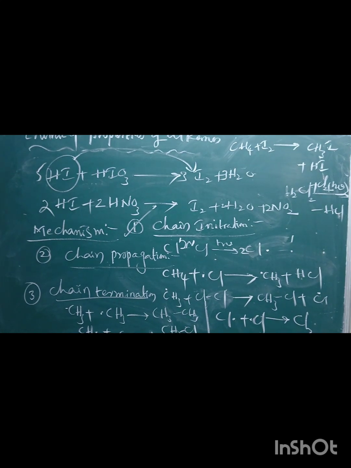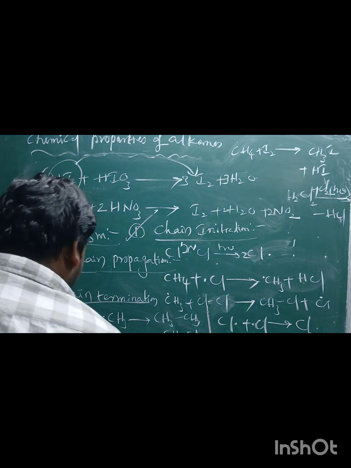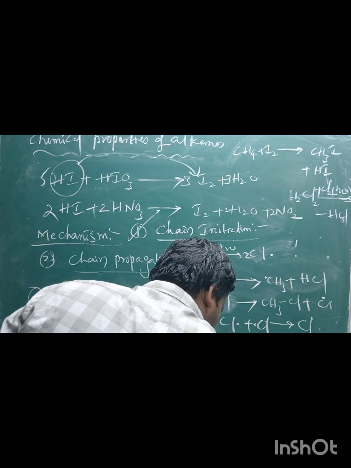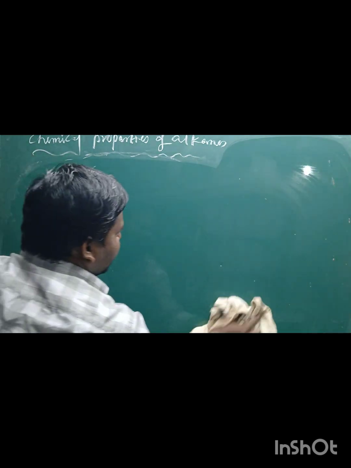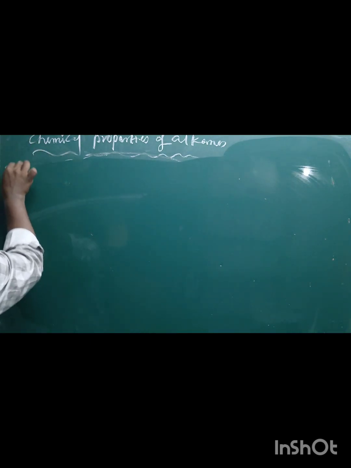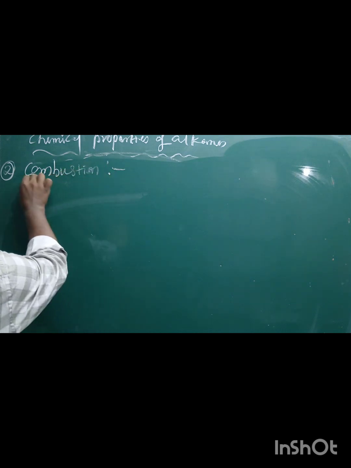Next, we will continue with one more chemical property. The second chemical property is the combustion reaction.